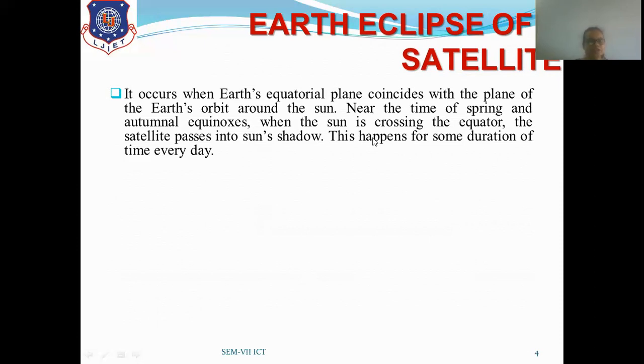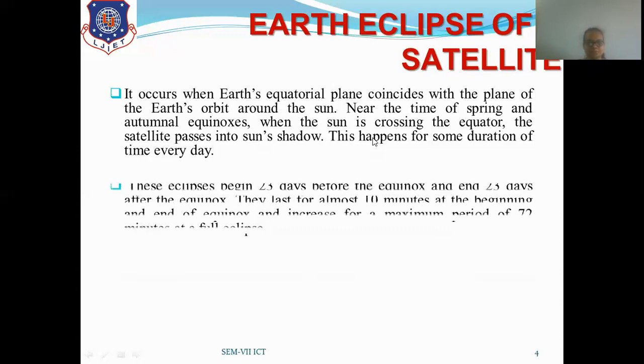The Earth takes 23 hours 56 minutes and 4 seconds for one whole rotation, so every day there is a particular time when the satellite is behind the Earth and there is no sunlight on the satellite.